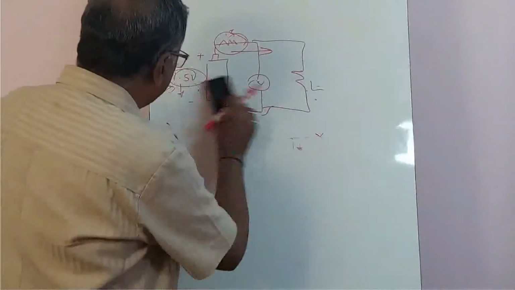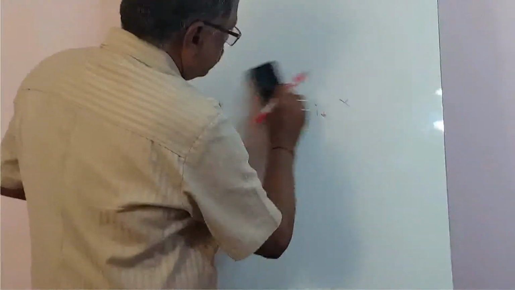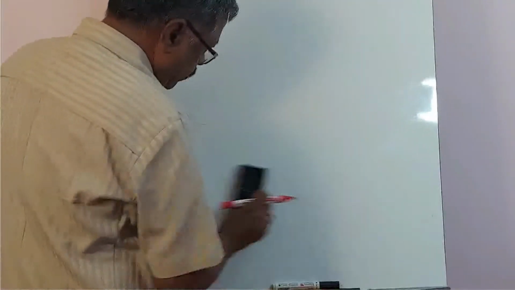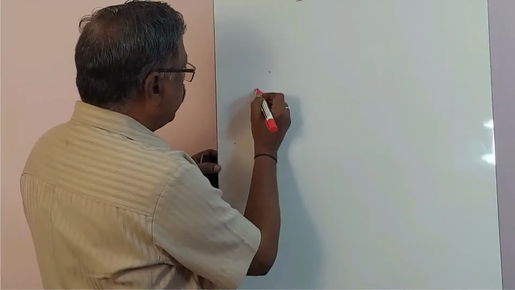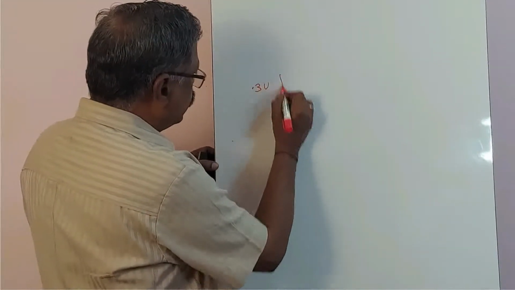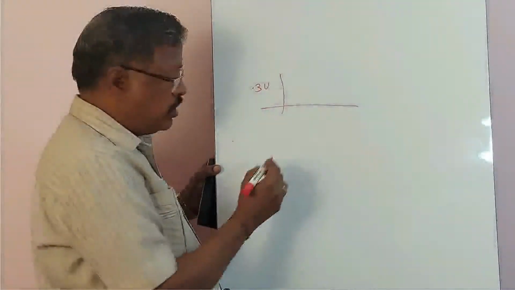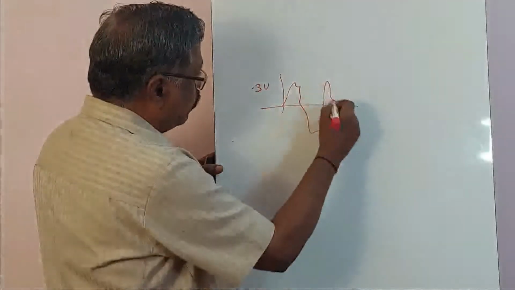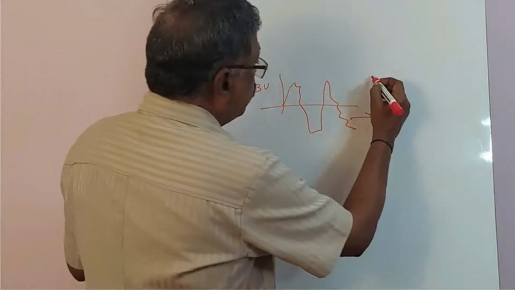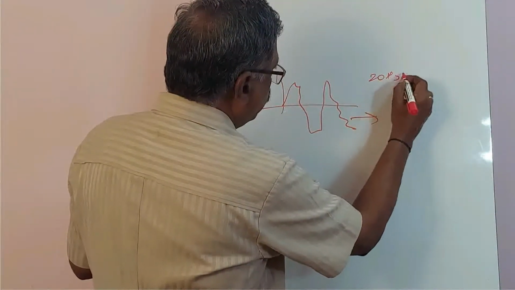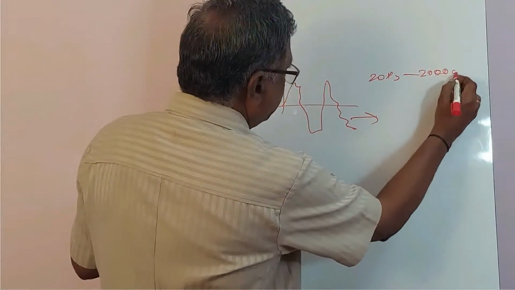I would like to move on to signaling circuits. Let it be an audio amplifier. Audio voltage may be 0.3 volts, 300 millivolt. That may be moving like this with respect to time, from frequency 20 hertz to 20,000 hertz.